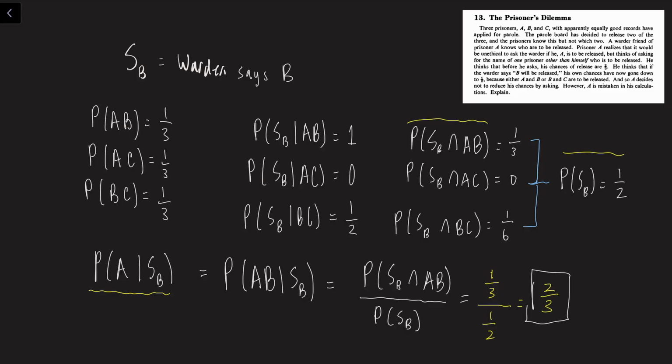So his belief is wrong that his chances go down to 1/2. His chances stay at 2/3, because when the sample space shrinks, both the events aren't equally likely.